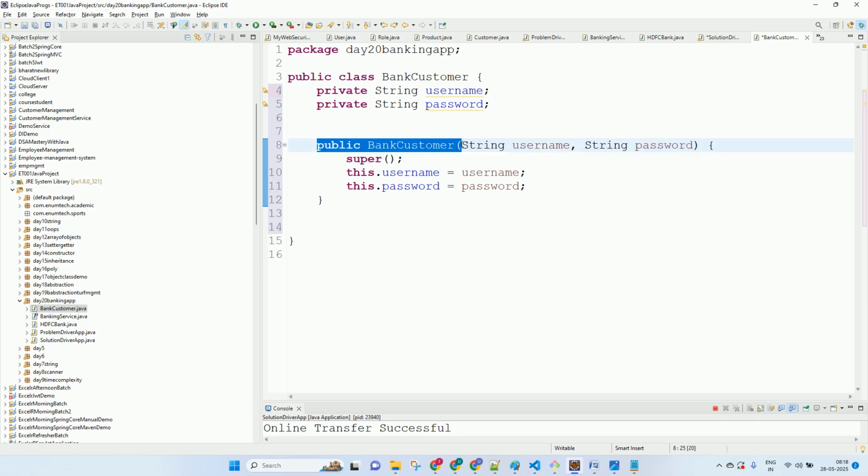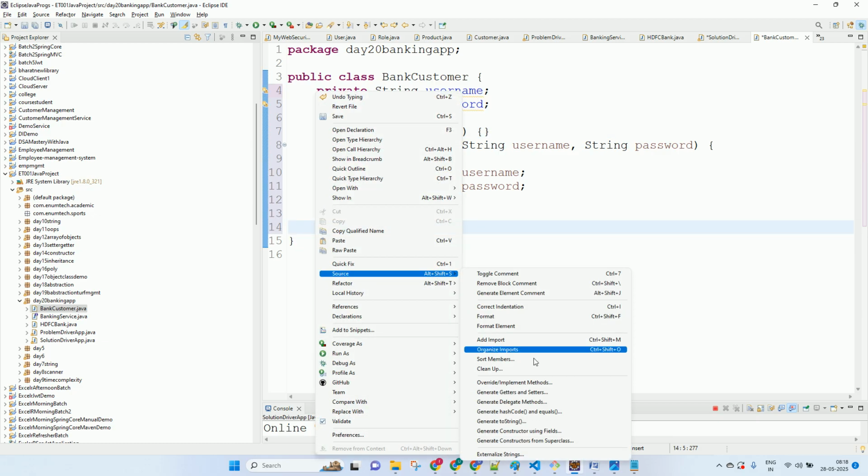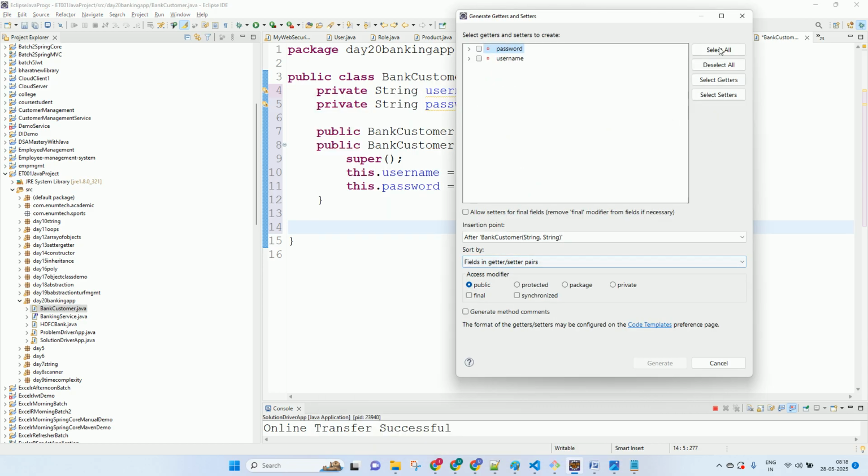Okay, so this is done. Now also add the setter getters. So the data is private. Setter getters, select all, generate. Okay, this much is fine.